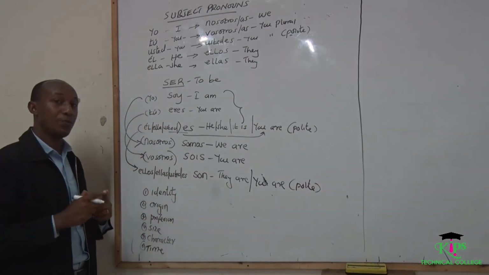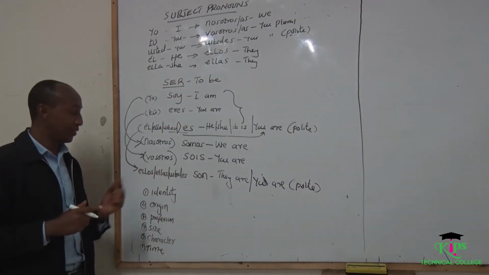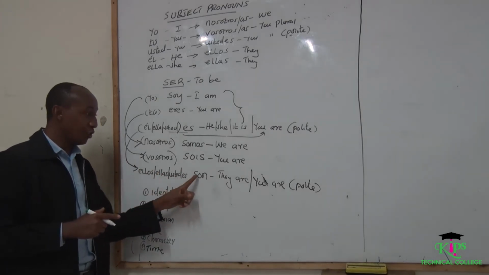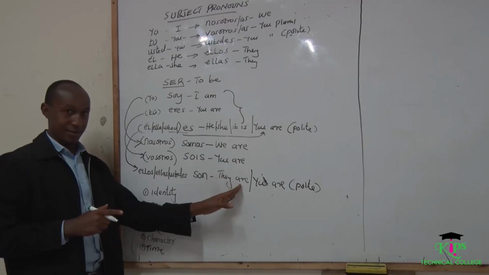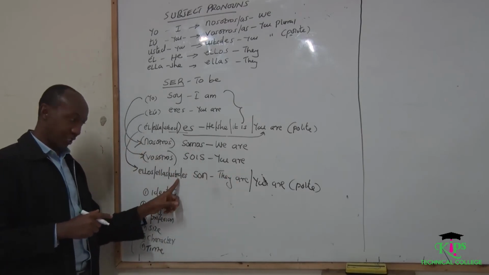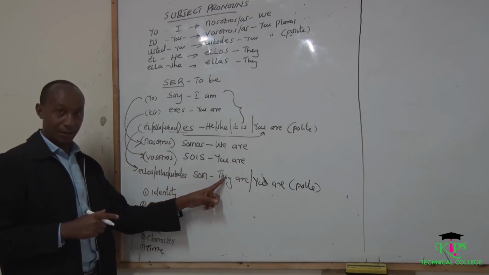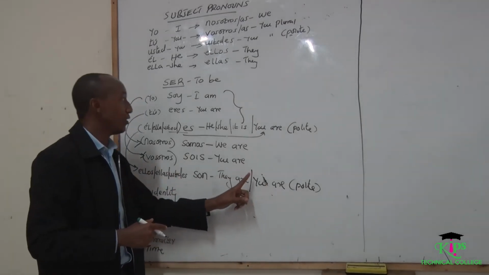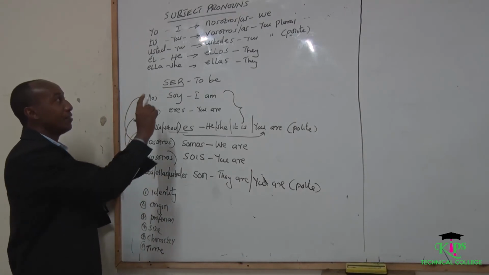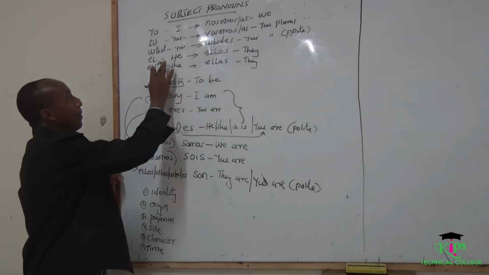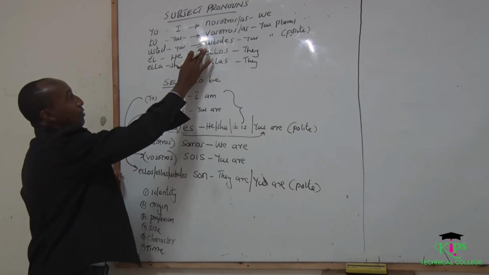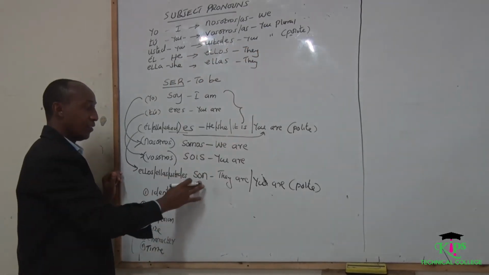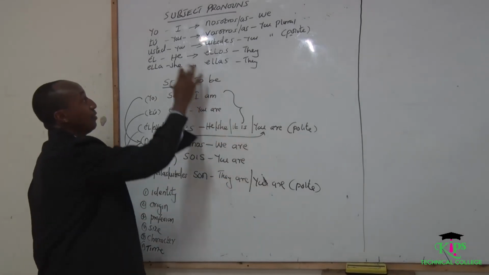Now, if I want to be more specific, I'm going to say ellos son for men, ellas son for ladies, to mean they are. If I use ustedes, it cannot be they are. Ustedes is you are, which is polite. So it means that ustedes son cannot be they are, but you are.